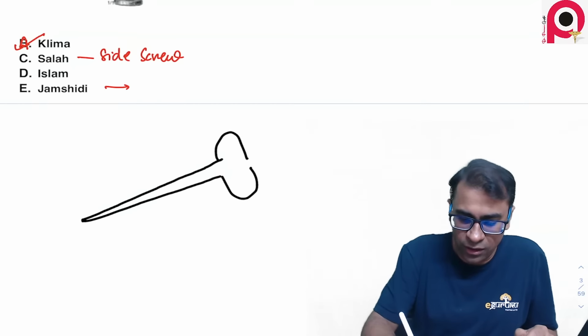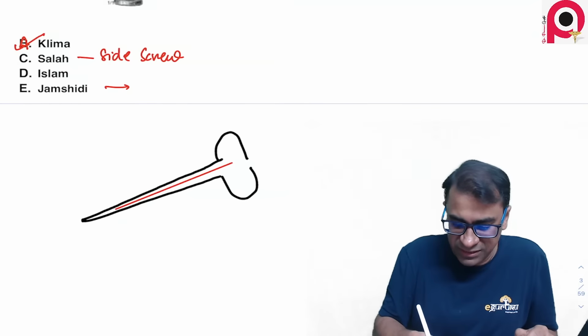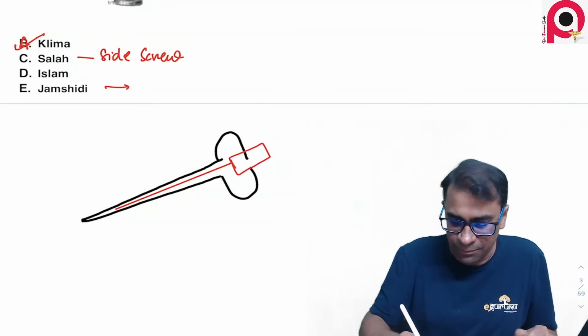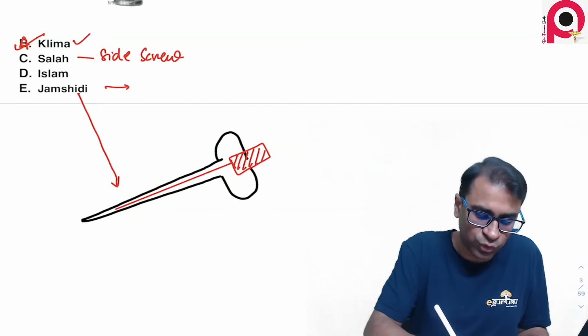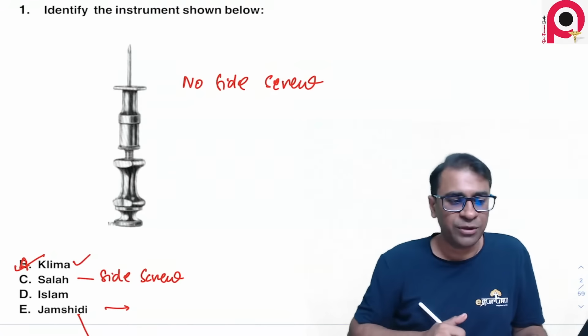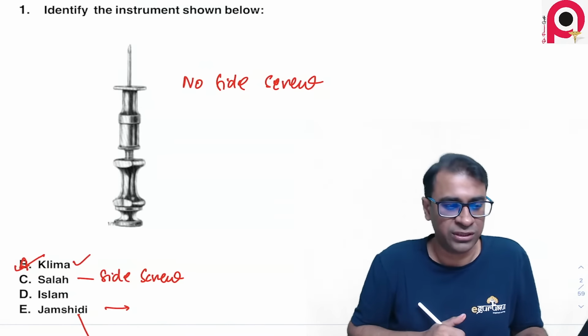And there is a trocar, or you can say there is a stellate inside it, which is held by this type of structure in the upper surface. That is actually a Jamshidi needle. So the answer to this question is clearly a Jamshidi needle, because it does not fit into this image.